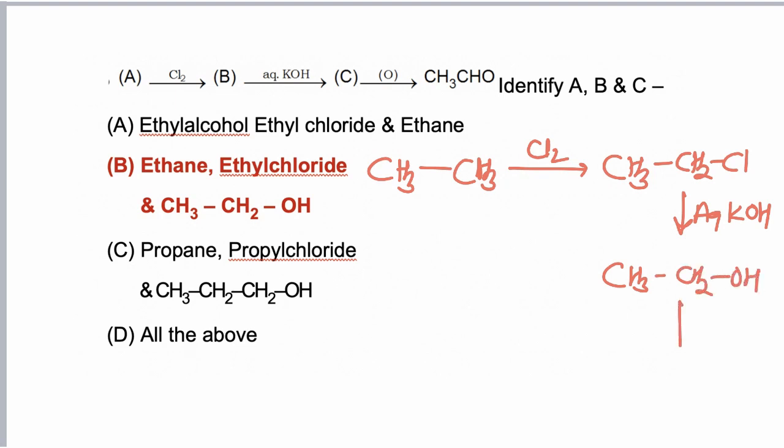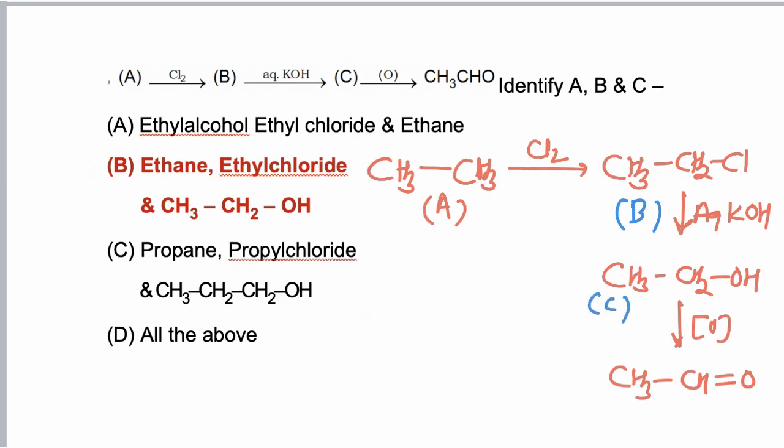Now this alcohol on oxidation gives acetaldehyde, which is the final product. So A is alkane, B is alkyl halide, and C is alcohol, and hence correct answer is B.